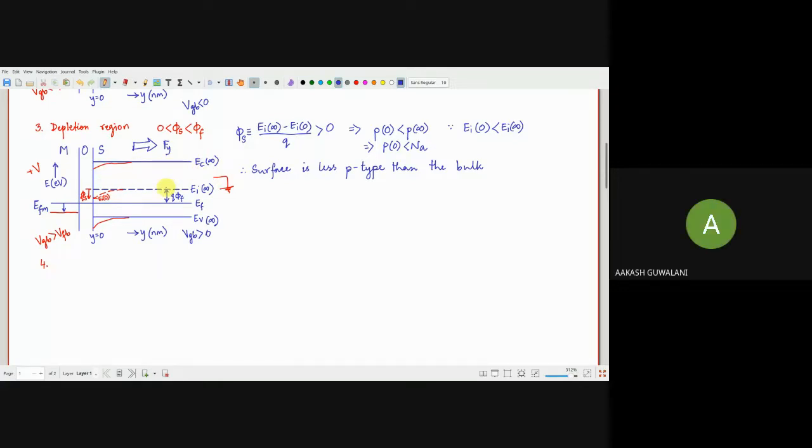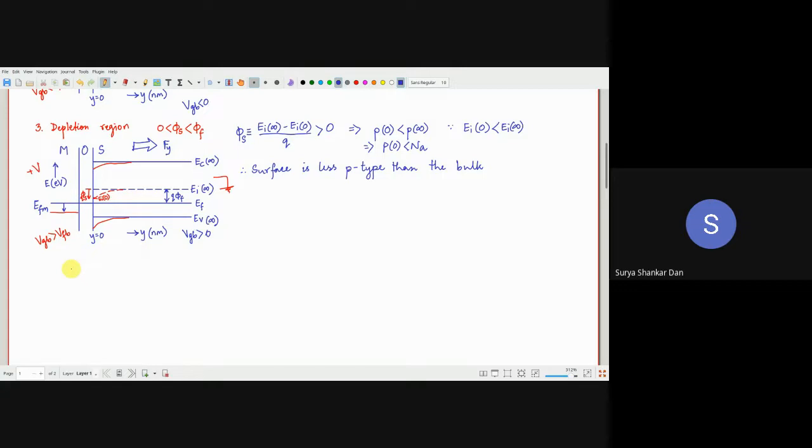Sir, but holes are not going out of the device, no, sir. Why? That is the question. After some time, sir, if we are increasing the voltage, then it will attract electrons. Then there will be a sufficient number of negative charge, that will be the inversion.